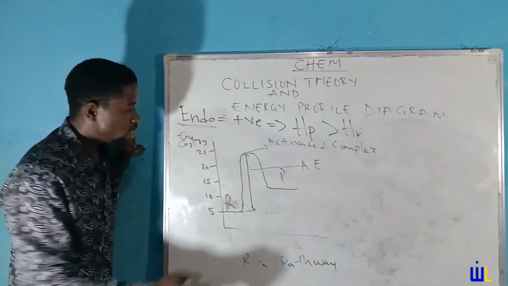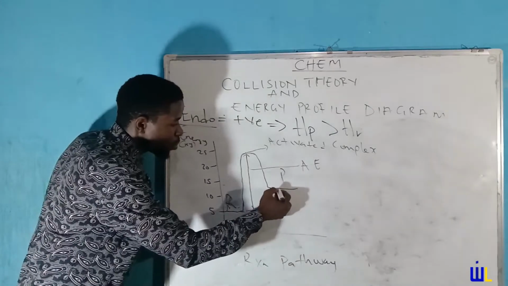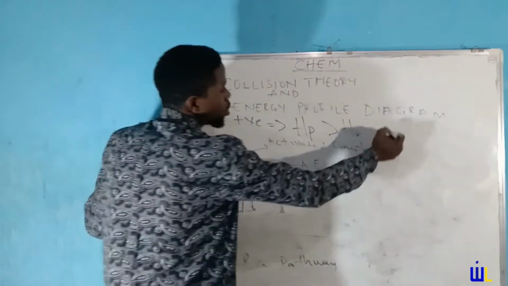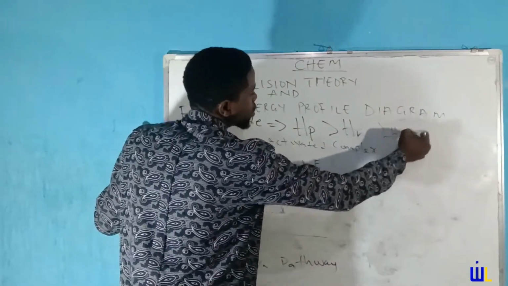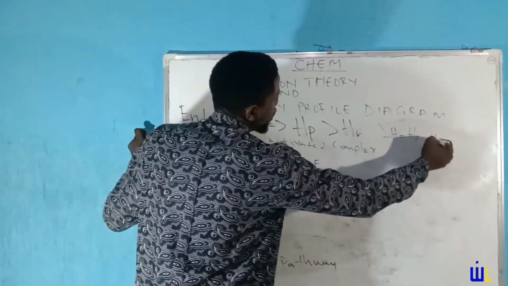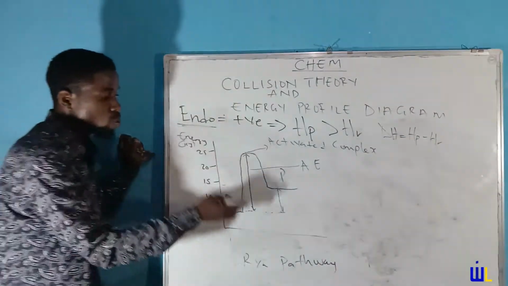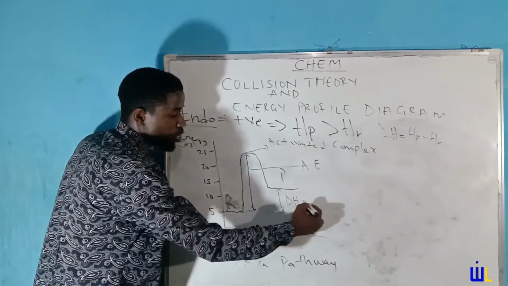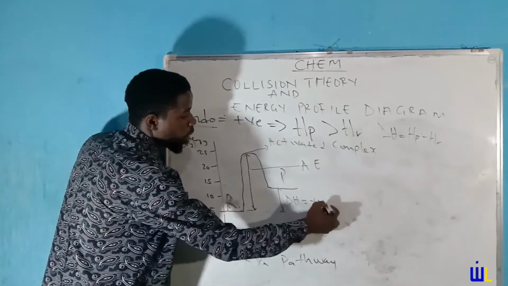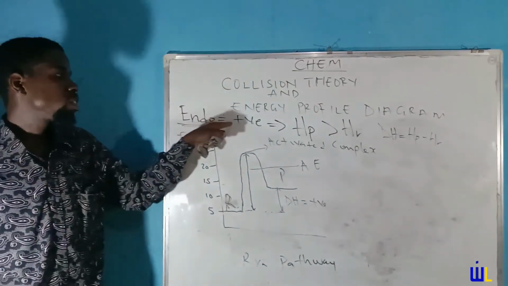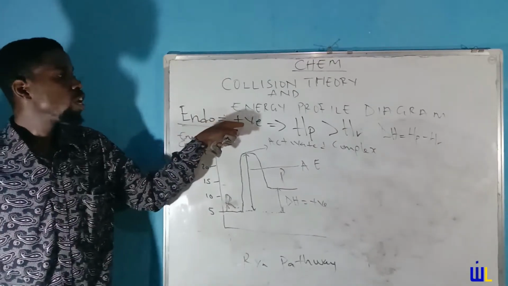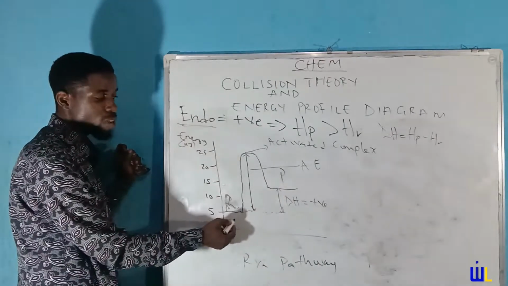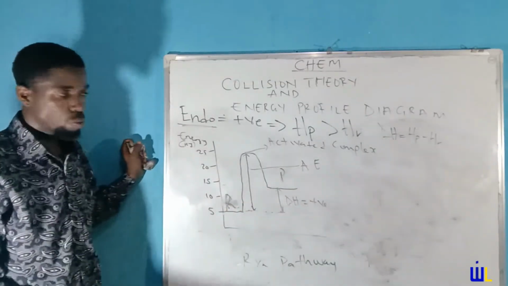Then we have a final labeling here, which is the difference between the product and the reactant. When you are dealing with enthalpy change, as we just mentioned, enthalpy change equals heat of product minus heat of reactant. So the difference between the product and the reactant, what you have labeled here, is dH, which in this case is positive. Why is it positive? Endothermic is a positive enthalpy reaction in which heat of product has to be greater than the heat of reactant. Once the heat of product is greater than the heat of reactant, you have that the enthalpy change is positive.